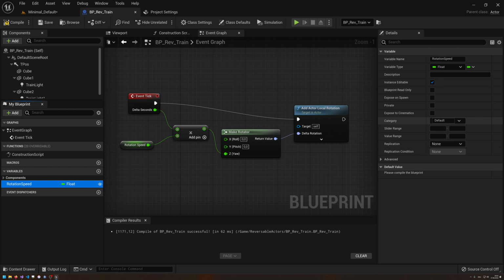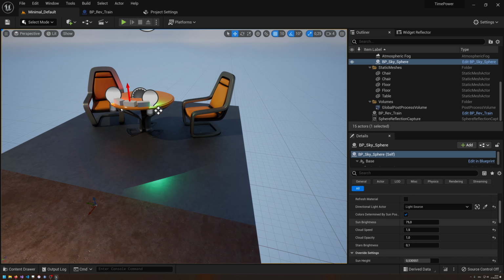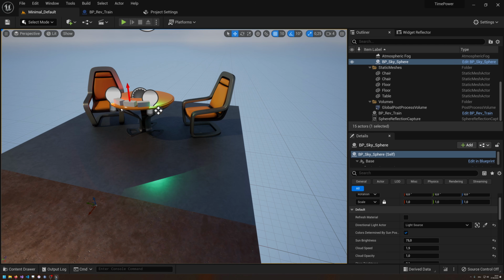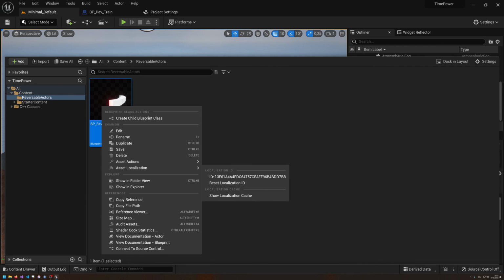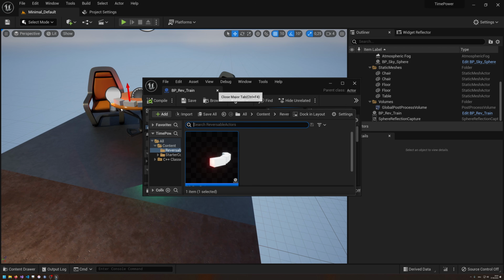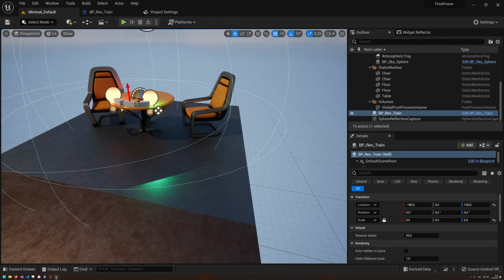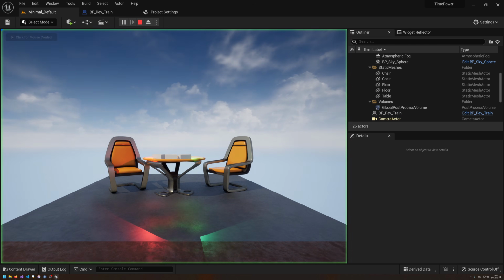And the default value is going to be something about... How can I set a default value? Category, yeah, I know what this is. But was it not able? Ah, yeah, okay, we need to compile it before we can set it. Okay, so let's maybe make this 20 rotation speed. And now this should, in theory, be automatically all there. Rotation speed? No, is it not? How could I do this? Asset actions, reload. Did that solve that? Yeah, now we have it, rotation speed. Okay, so we have this at 20.